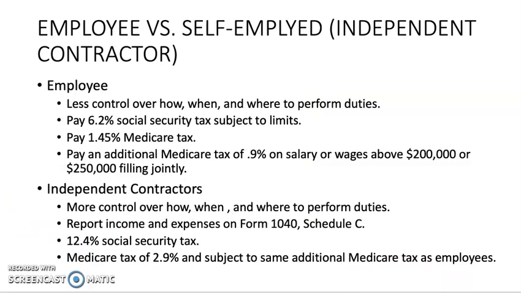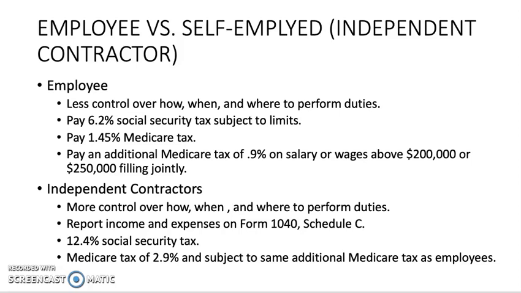Employee versus self-employed, independent contractors. So an employee, disadvantage of this is that you have less control over how and where you perform your duties. You have to report to work every single day and do essentially what is told of you by your manager. You pay only 6.2% though in Social Security taxes, subject to limits, and 1.45% for Medicare tax.